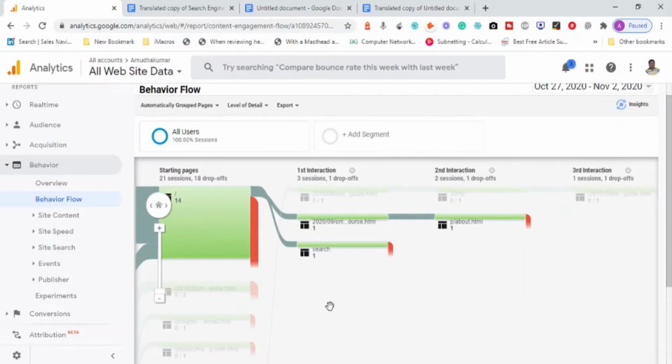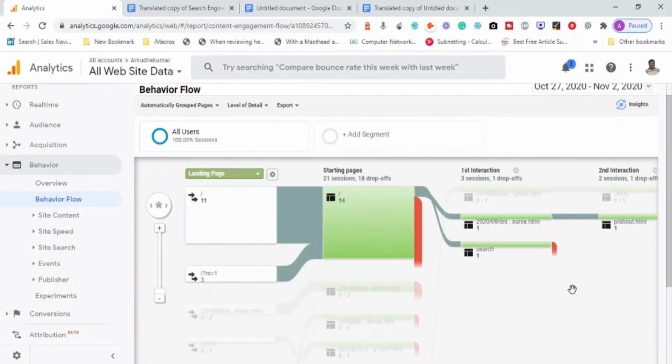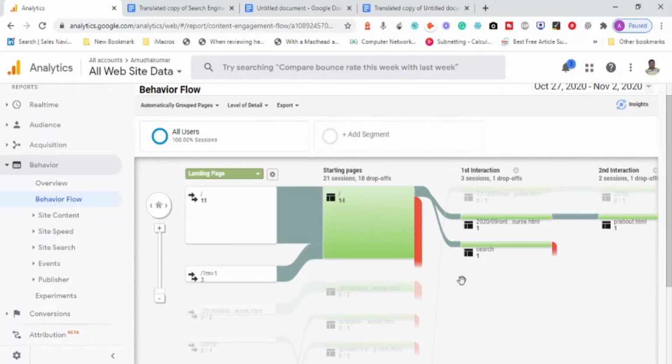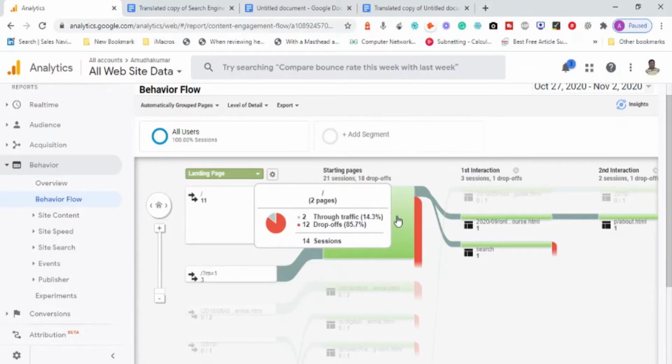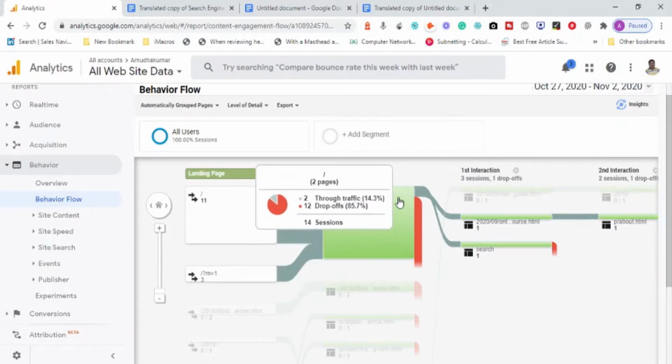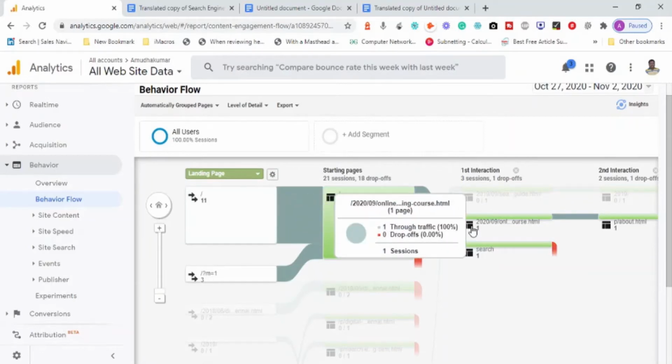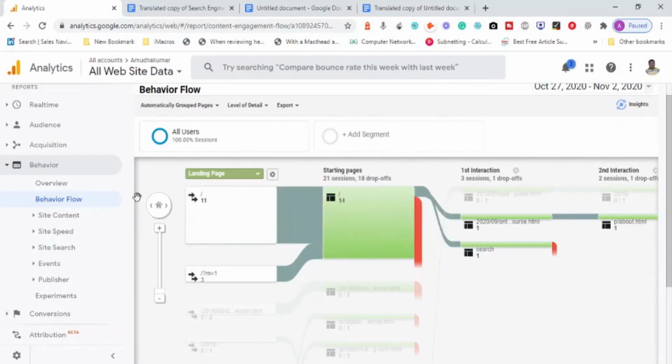So when people came to the website, what did they do? The bounce rate is approximately 75%, because when people came to this website, 12 people dropped off and only two, 14.3 percent, moved to the next page. That is what we call interaction or engagement. This is how we understand the behavior of the visitor on your website. We don't get their personal details, but we can still understand the amount of time that they spend.